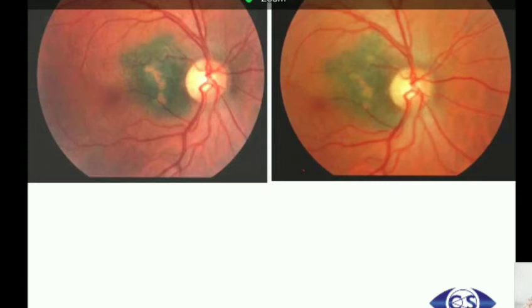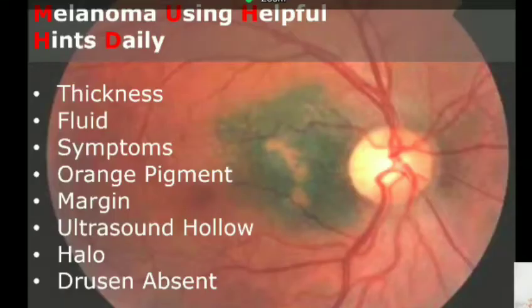So how could we tell such a small lesion to be a melanoma and not a nevus? How can you take the risk of telling a patient, and even going ahead with plaque brachytherapy without even doing a biopsy, when there are clinical features that will tell a nevus from a melanoma? These were elicited by Dr. Shields, and there is a newer variant now. But this is very nice to remember to find small ocular melanoma using helpful hints, the mnemonic.